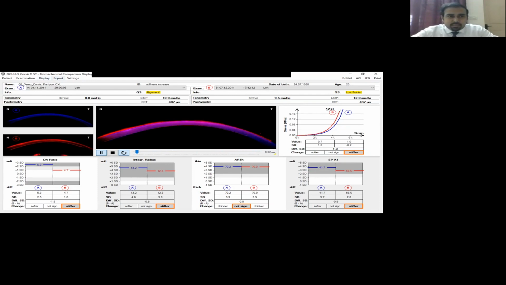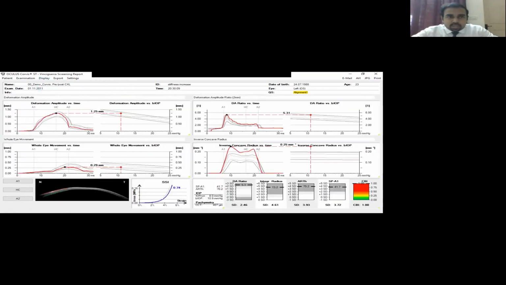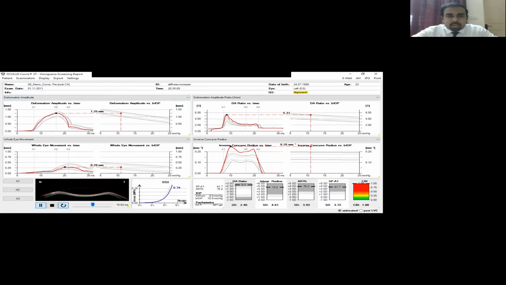And so based on our understandings until now, I would like to summarize what has gone into the evolution until now. One is the deformation amplitude, which was initially without factoring in the intraocular pressure, the corneal thickness and the whole eye movement. Then came the Vinciguerra screening reports, where it was factored in against a biomechanically adjusted intraocular pressure and whole eye movement, but it did not give you one specific index or value that you could rely on as a combination of these two parameters.